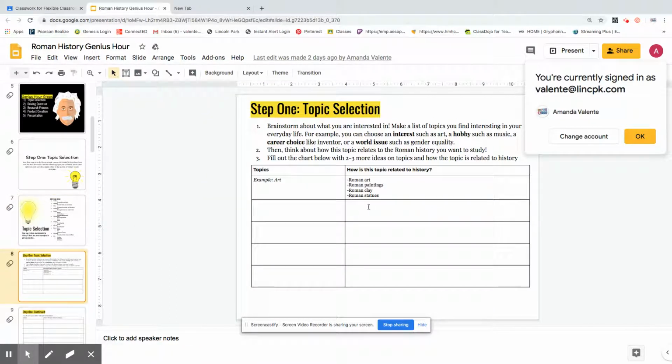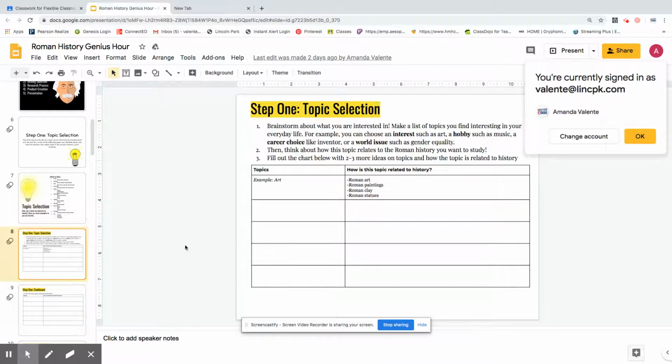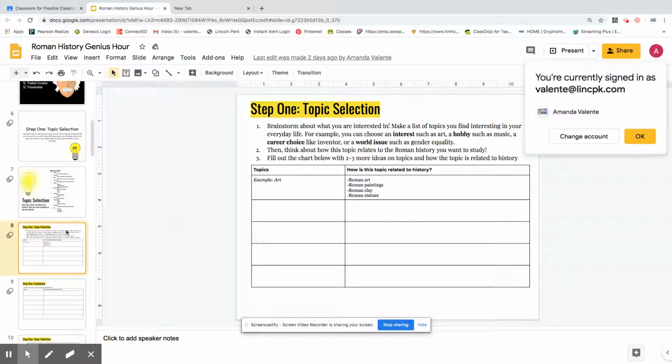And then over here, I'm asking you to tell me how you could turn that idea into Roman history. Okay, and so you don't really need to use slide 9 if you don't need to. It's fine. Okay, so today you're adding the 2 to 3 more interesting topics and then telling me how you could research something about Rome on that topic.